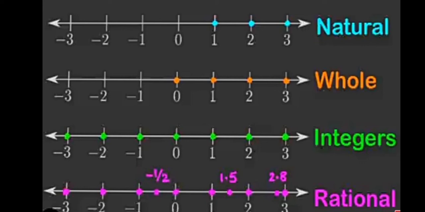That is denoted in the number line here. For whole numbers in the number line, it is denoted 0, 1, 2, 3. In integers, how do we represent? Integers are both whole numbers and negatives of natural numbers. So it is 0, 1, 2, 3, etc., as well as minus 1, minus 2, minus 3 and so on. But for rational numbers, we have all integers, and between integers we have decimals and fractions.